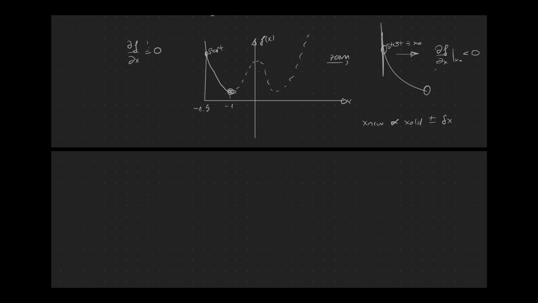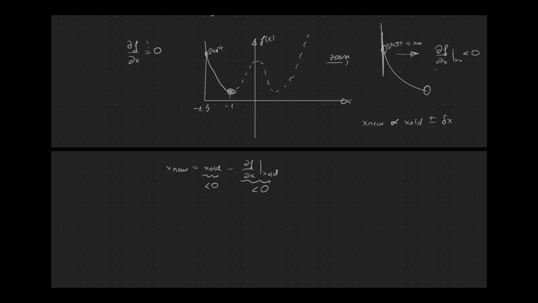So let's write down, okay, our x new value should be our x old value, and now we don't know, should we take plus or minus the first derivative of f with respect to x at x old. Since we know that this is smaller than 0, and we want to move towards the right direction, towards the minimum, we need a minus sign.